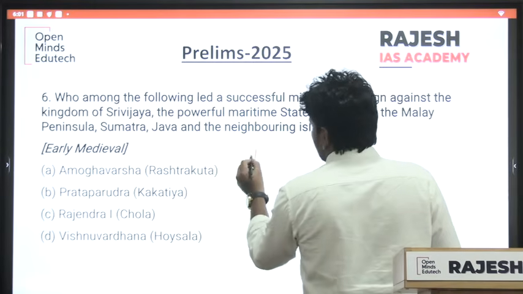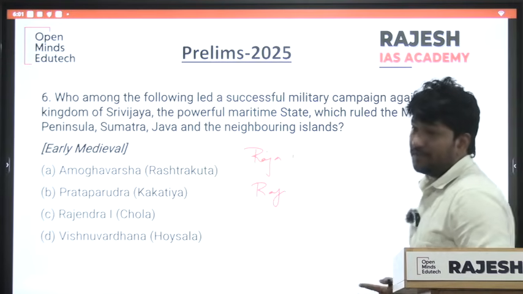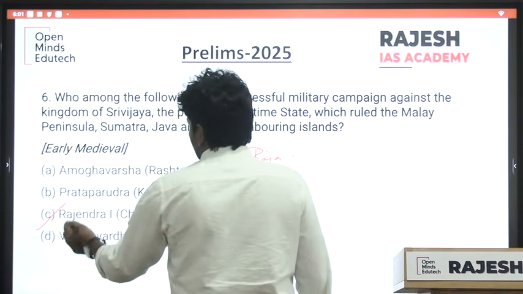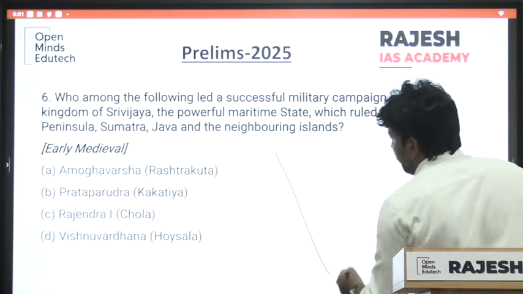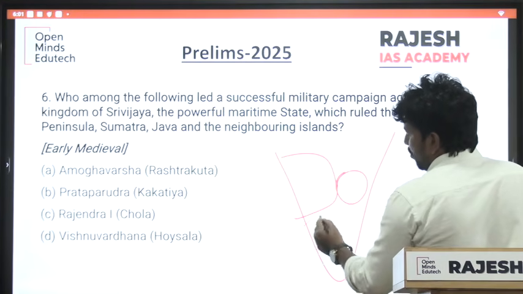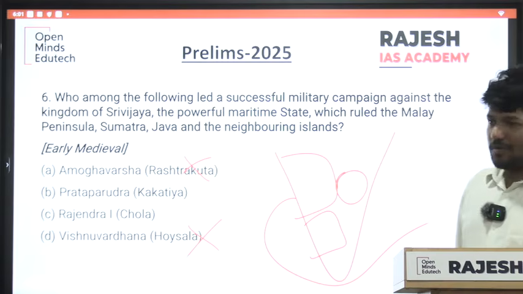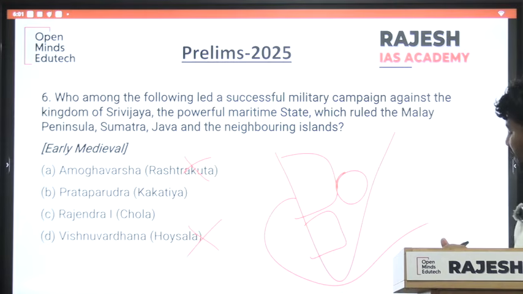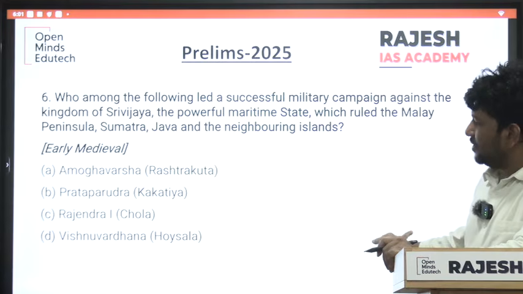See, they made the question very easy. If they had given Raja Raja Chola or Rajendra Chola, it would be very difficult to answer, but they made it very easy. And this question is very easy also. If you know where the Rashtrakutas, Kakatiyas, Hoysalas are, you can eliminate Hoysalas and Rashtrakutas. And Kakatiyas you can also eliminate. They are not as strong as Cholas. This is how you can eliminate, applying relative knowledge.